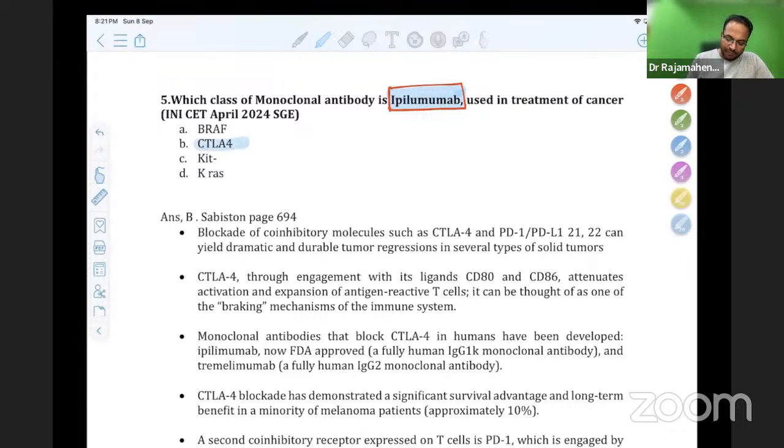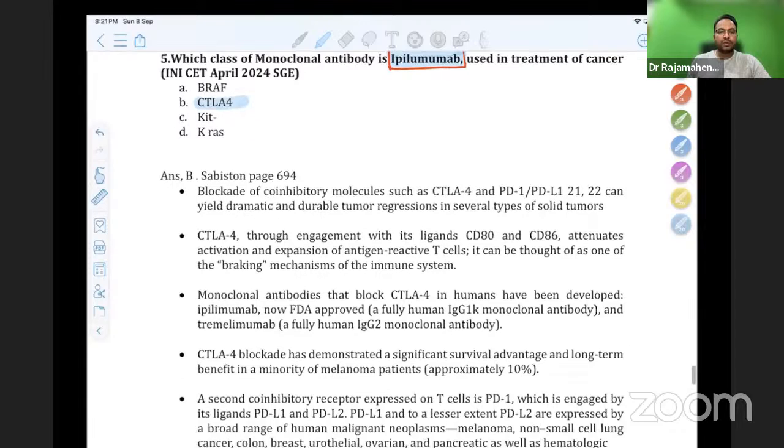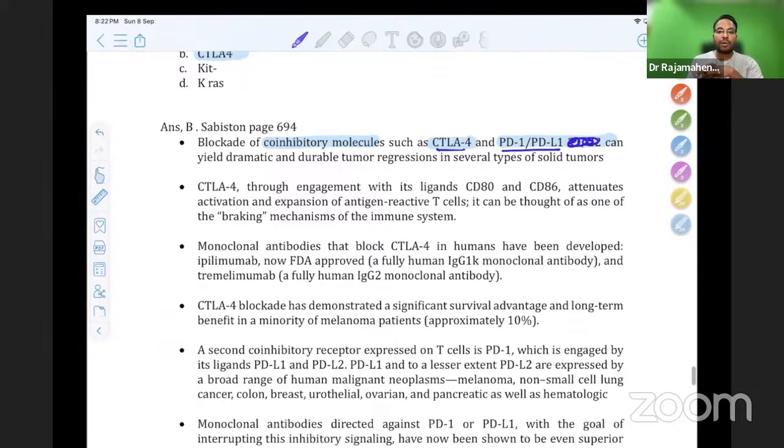It is CTLA4. Blockade of co-inhibitory molecules such as CTLA4 and programmed death 1, PDL1, can yield dramatic and durable tumor regressions in several types of solid tumors.